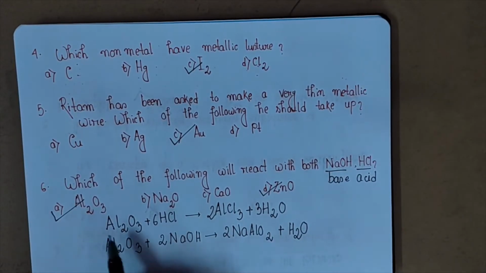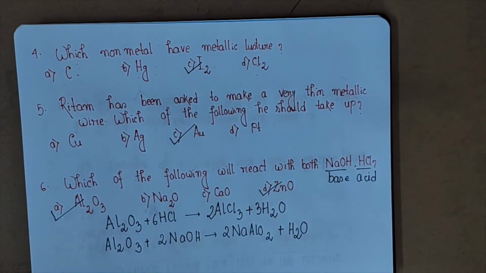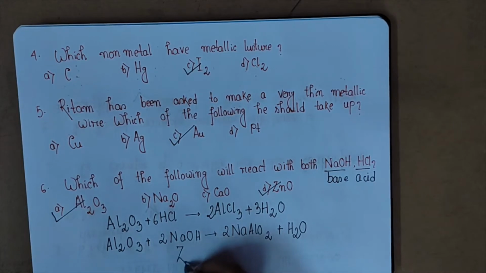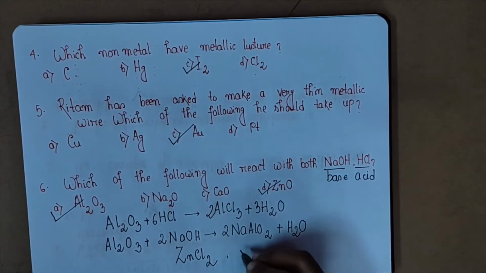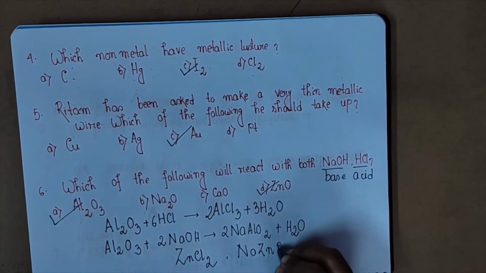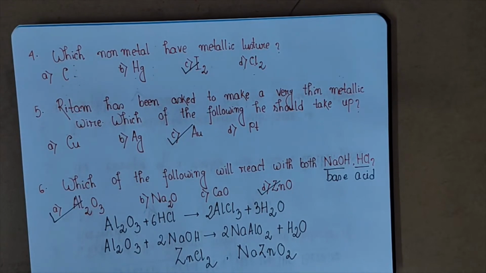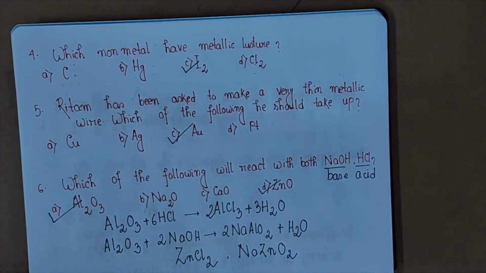If in place of Al2O3 you take zinc oxide, it will again react with HCl and NaOH. And what are the products? We will get zinc chloride when it reacts with HCl, and we will get NaZnO2, which is sodium zincate. So these two are the options. Now move to the next question.